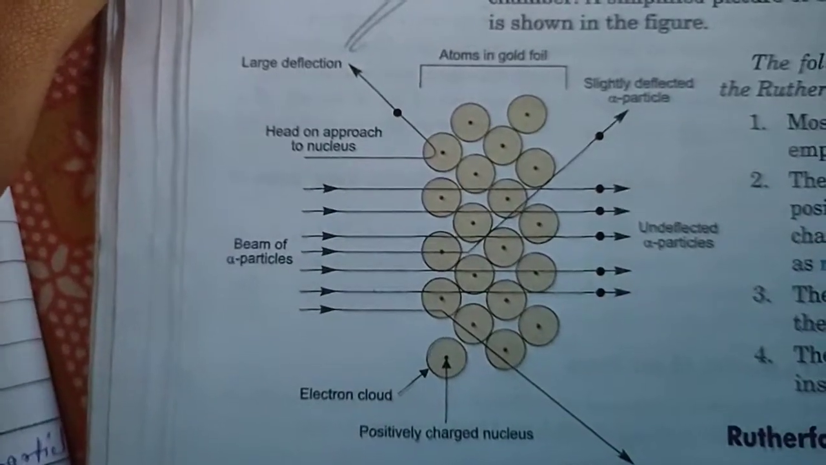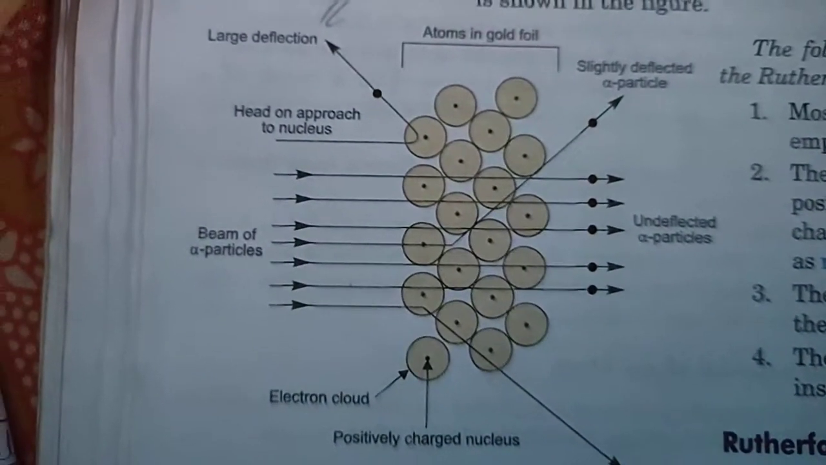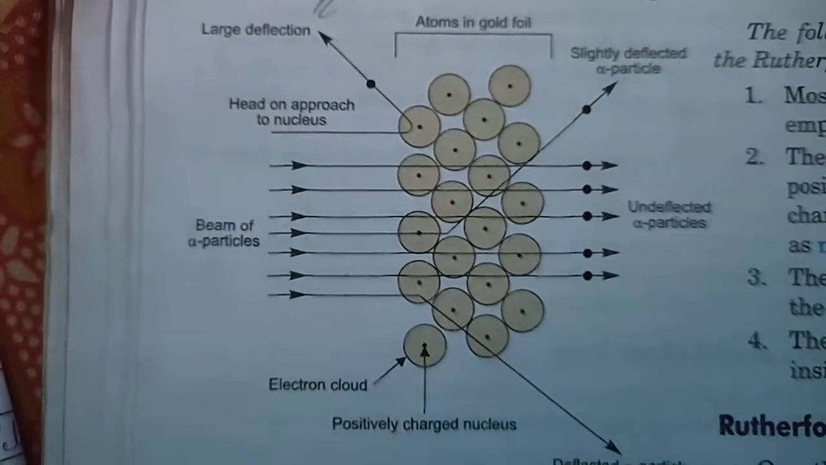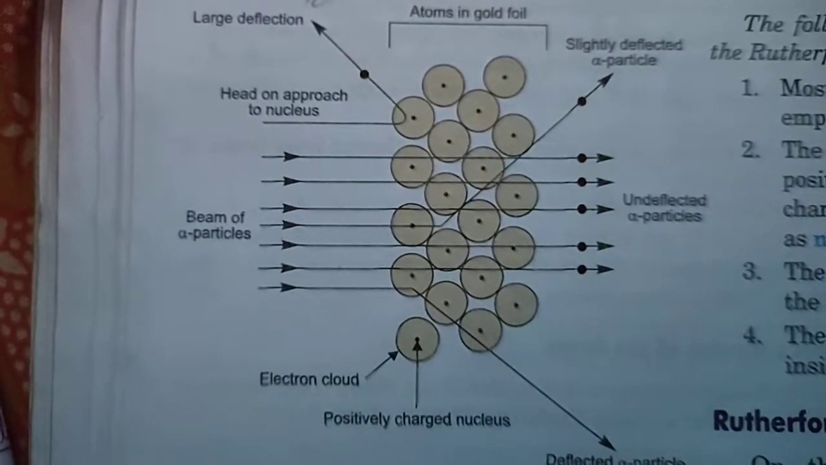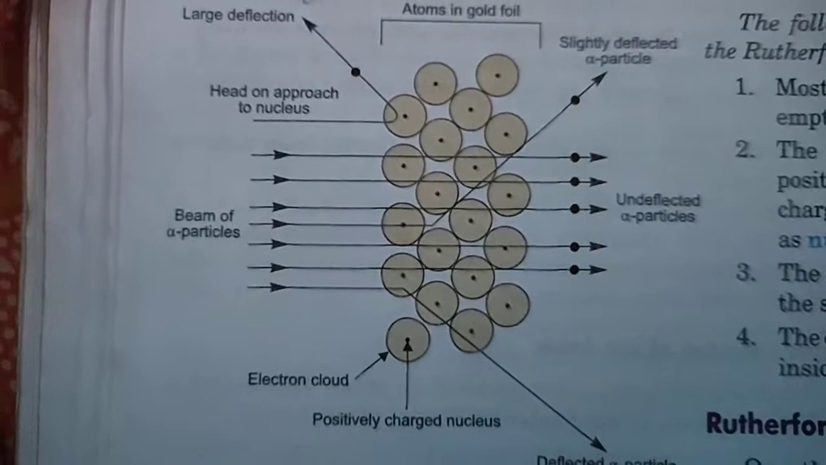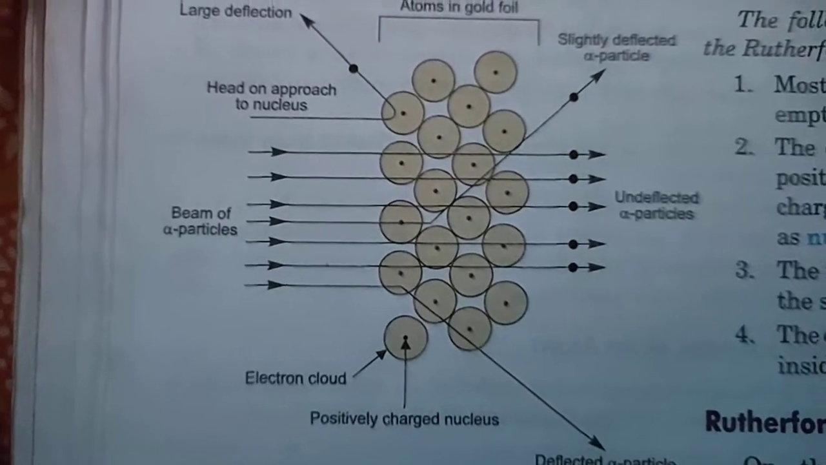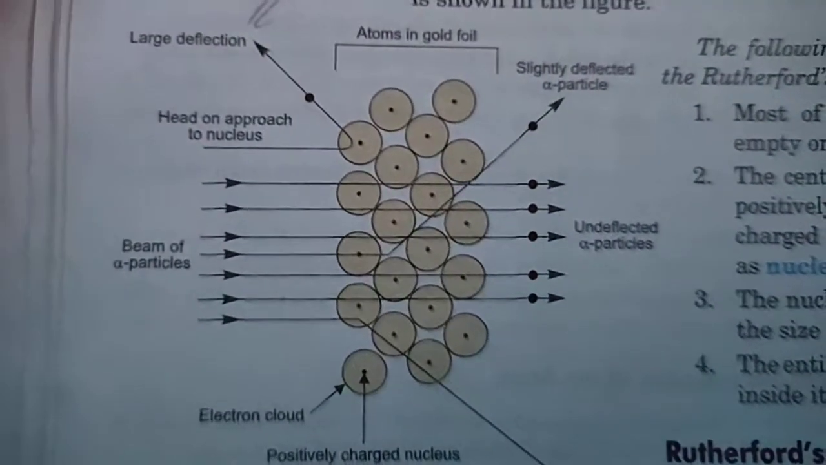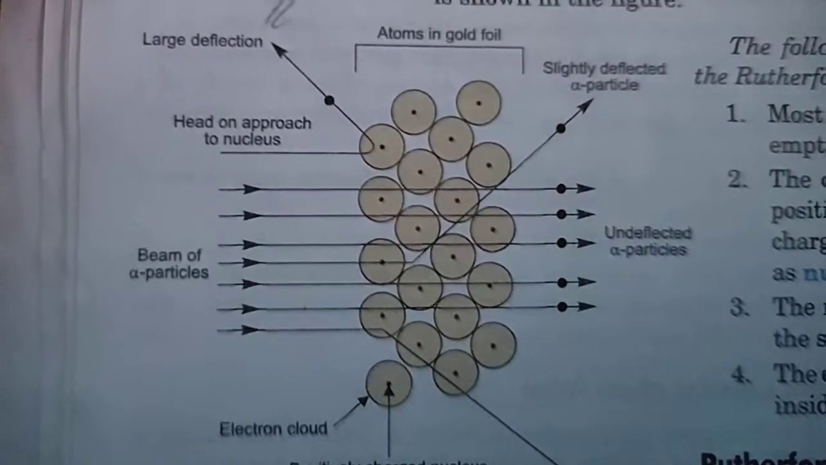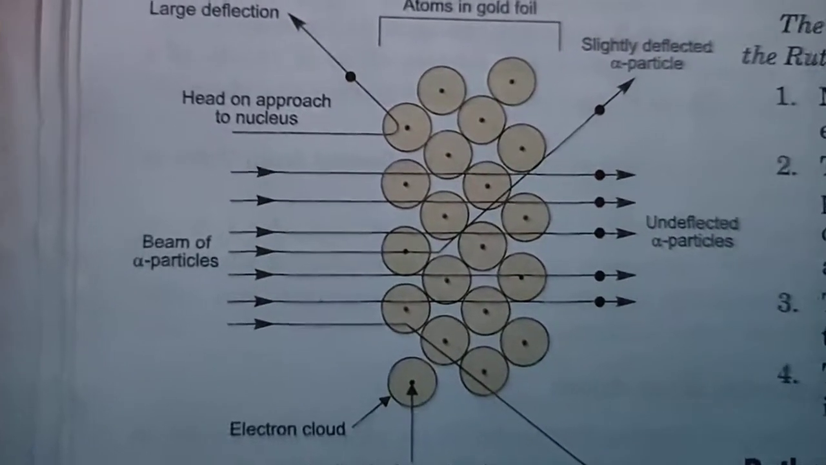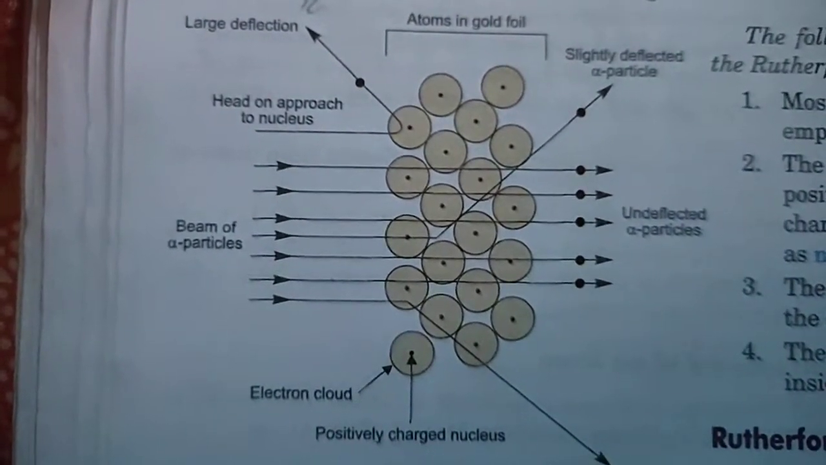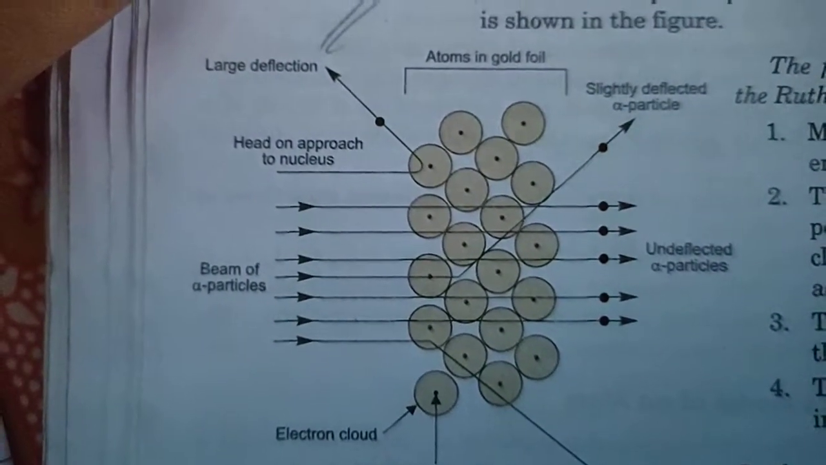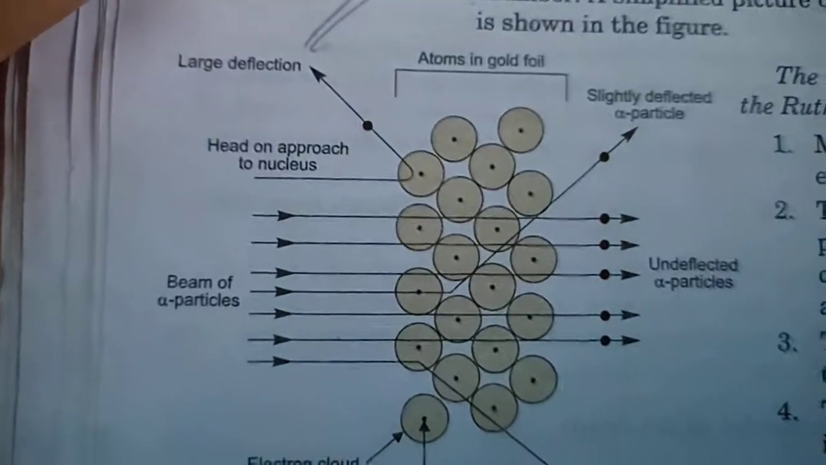Most of the space inside the atom is empty. That is why most of the He2+ particles move straight, as undeflected alpha particles, as you can see here. Why are only a few alpha particles deflected? Because the space inside the atom is empty, and the nucleus is very small compared to the size of the atom. These dots are the nuclei. The entire mass of an atom is concentrated inside its nucleus.